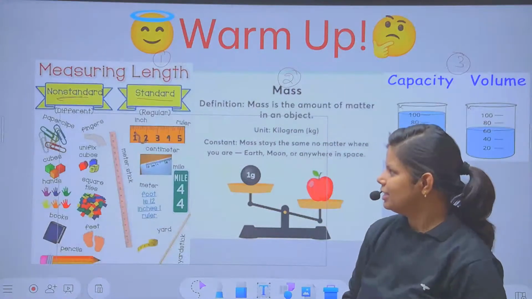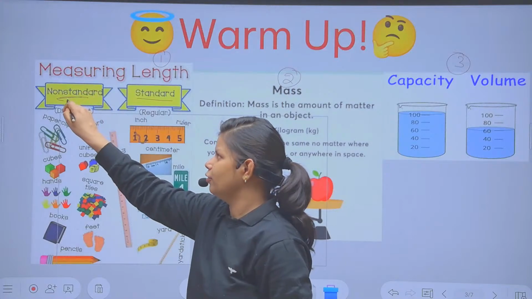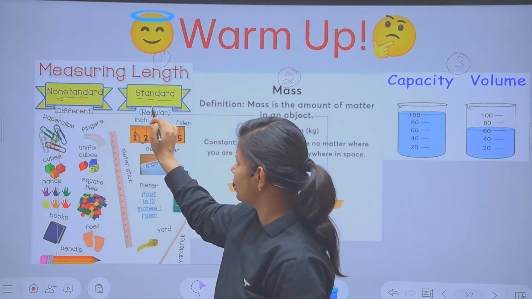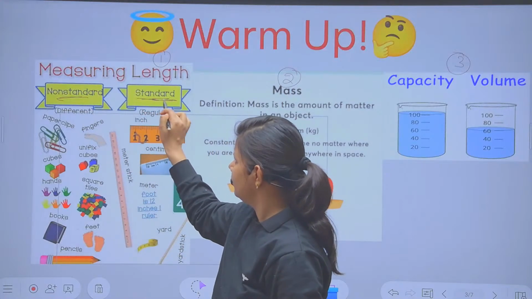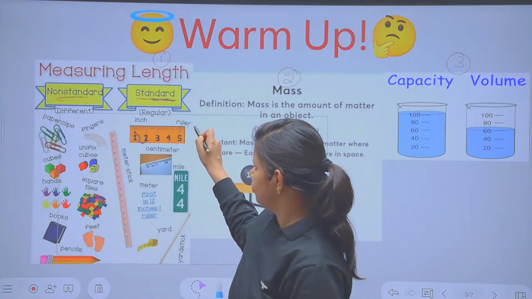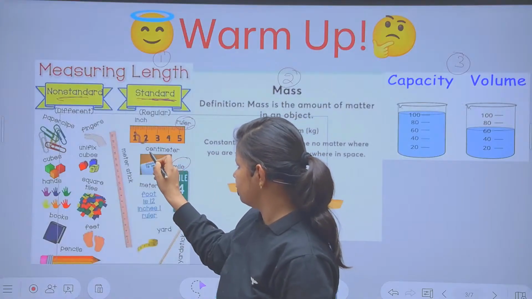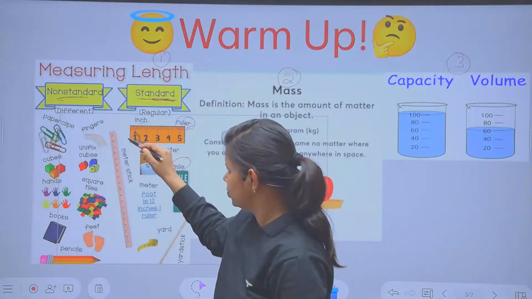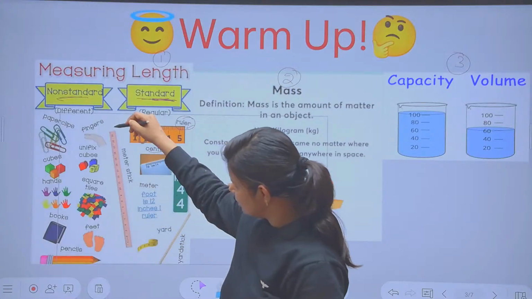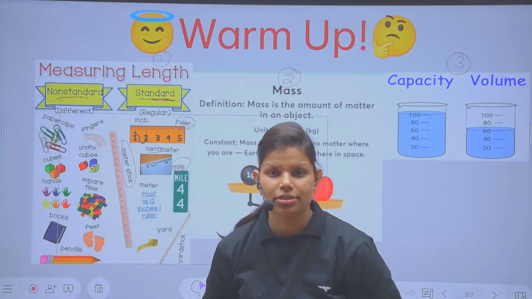Clear? So length is classified into how many parts? It has been classified into non-standard, which is difficult for us to find, and standard. To find the standard length, what do we use? We use a ruler, a mile, different scales like centimeter, inch. You can see the long scale here, we can measure by this, and this is called your meter stick.